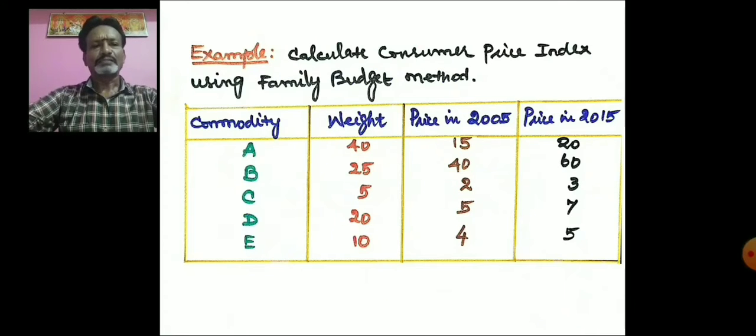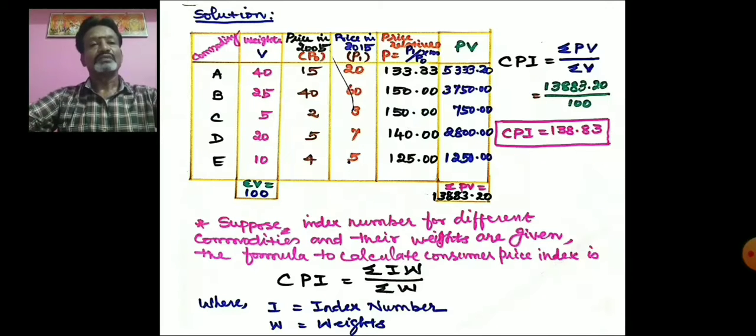For example, I will explain how to construct the consumer price index using the family budget method with the help of an example. Here 5 commodities are given, the weight is given, the price in the base year and the price in the current year are given. The commodities are A, B, C, D, E, and the weights are 40, 25, 5, 20, 10, the prices in the base year are 15, 40, 2, 5, 4, and the prices in the current year are 20, 60, 3, 7, 5. Now I will explain how to construct the consumer price index with the help of the family budget method. Here the weight we can denote by V.